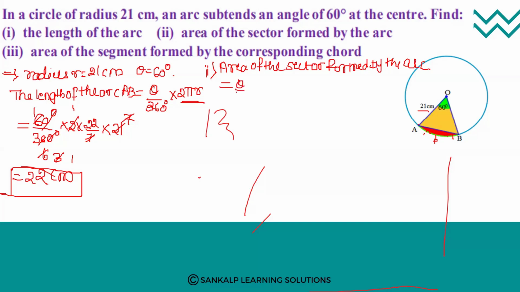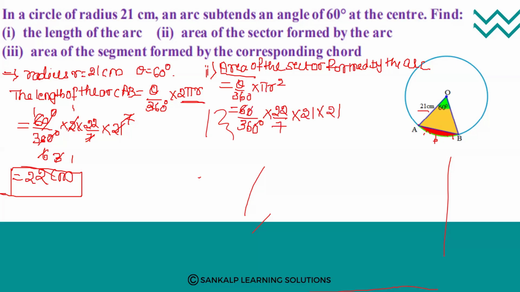Theta divided by 360 into pi r square, because you are calculating area here. For that you need to use pi r square. So theta value we know, that is 60 degree divided by 360 degree. Pi value is 22 divided by 7 and r value is 21 into 21, right?